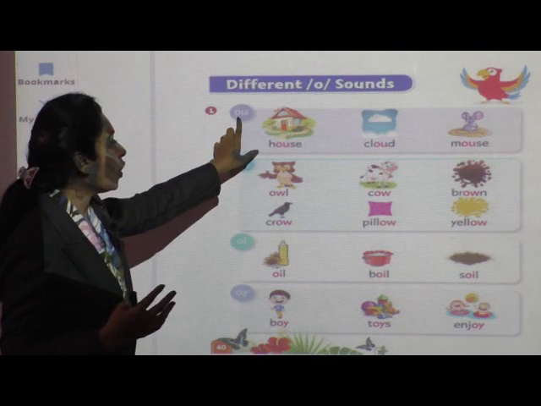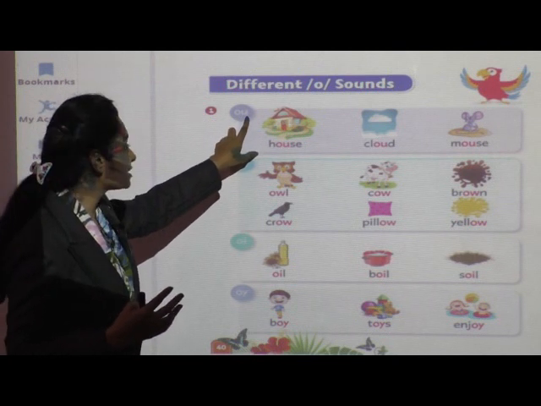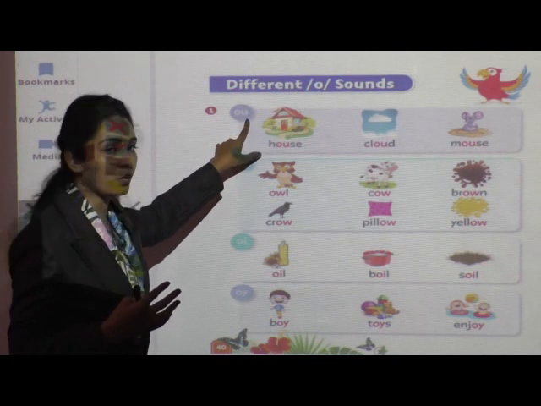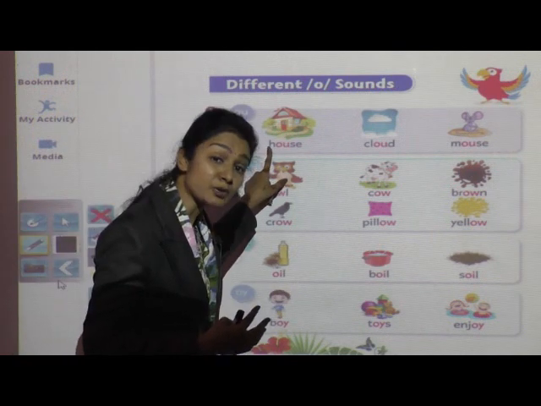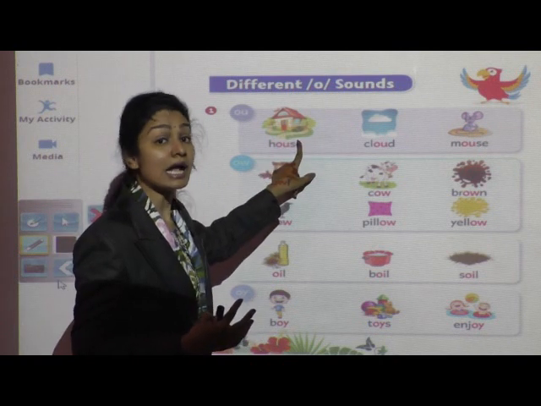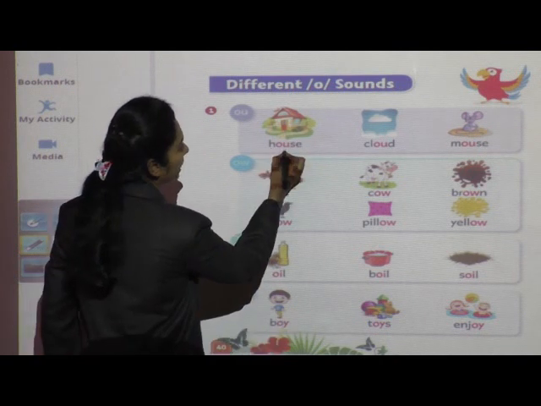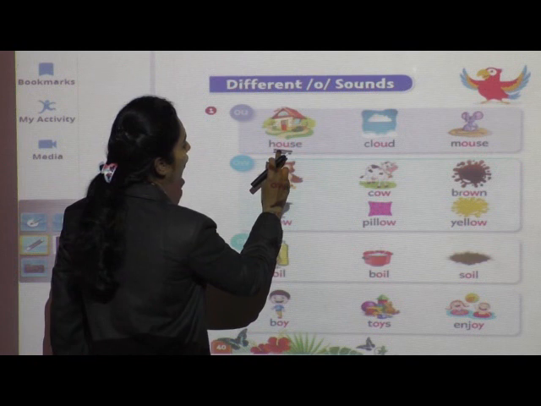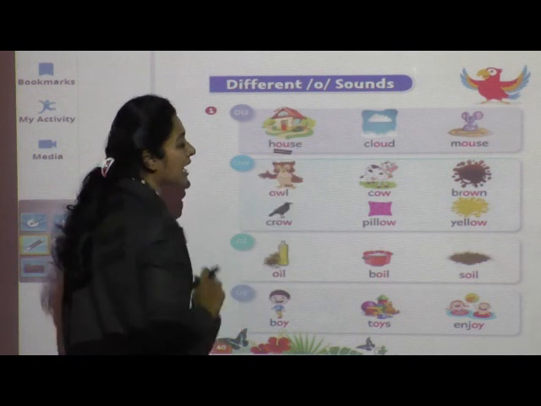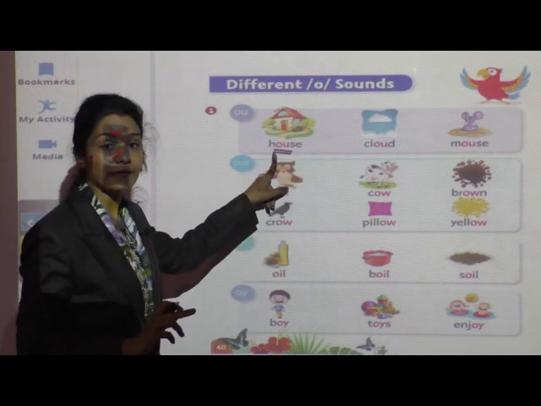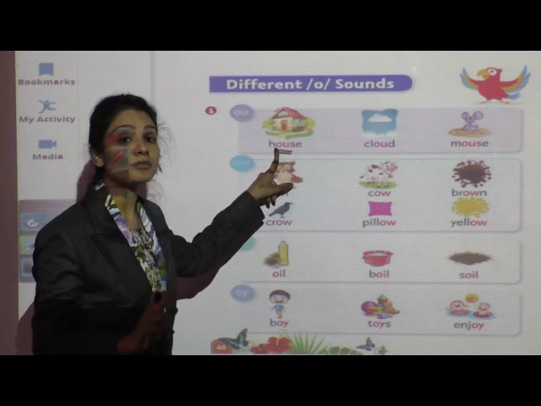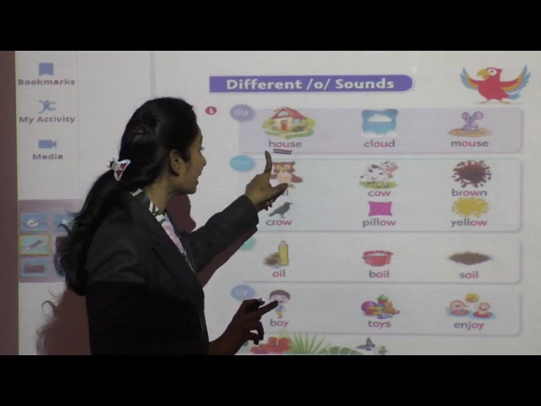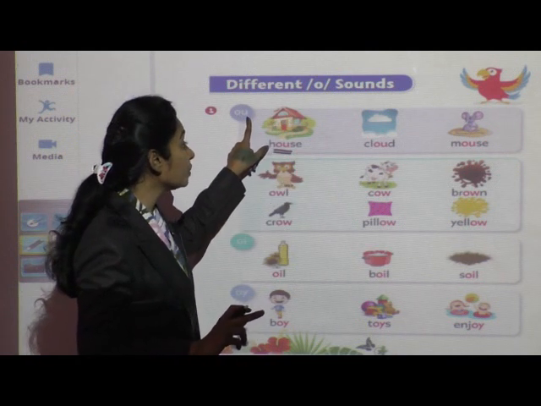First we'll see OU, ow. What is this? This is a house. See the spelling. Use your logic and observe neatly the spelling in these OU words.